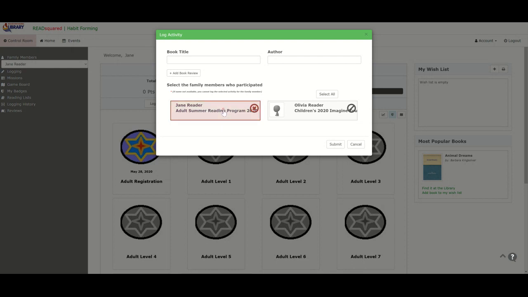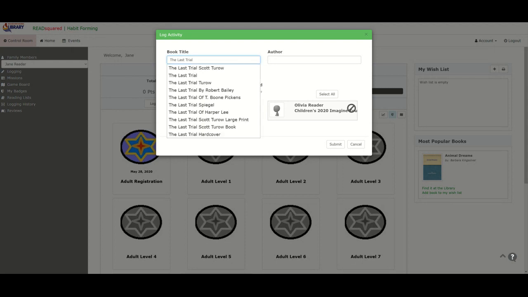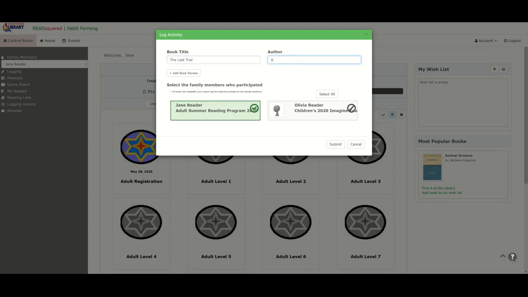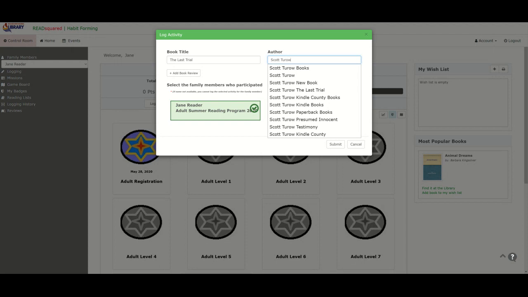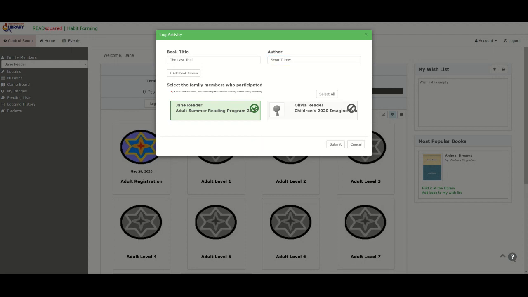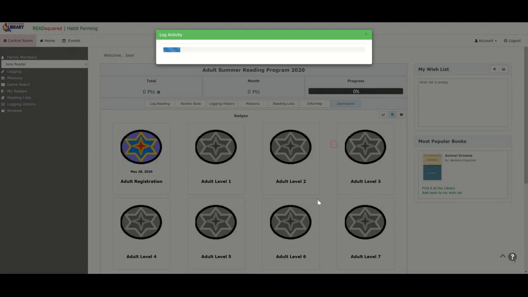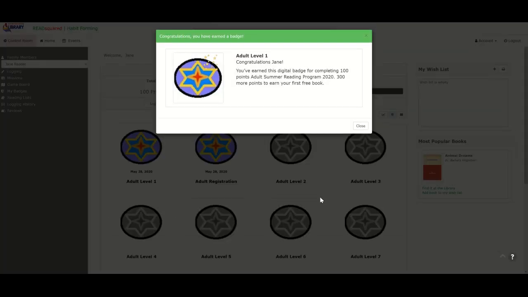So you can either turn her off to not add to it or on. See how that is? Off, here's the X, on, there's the check mark. So let's say Jane read The Last Trial by Scott Turow. She has read that. Now we're going to come down here and submit that. And you'll see it is logging the activity at the top.